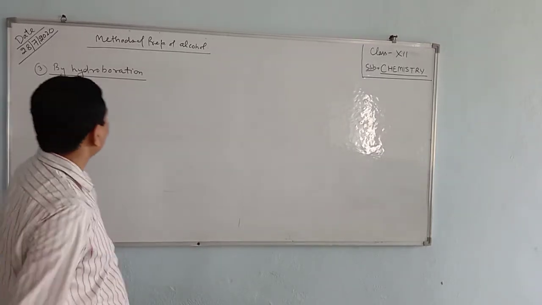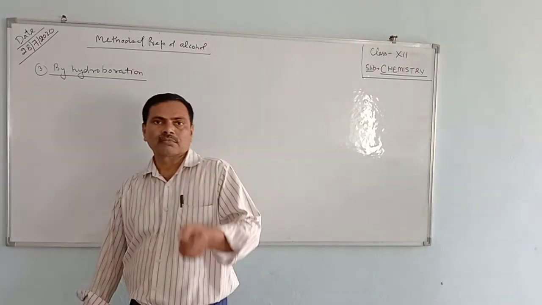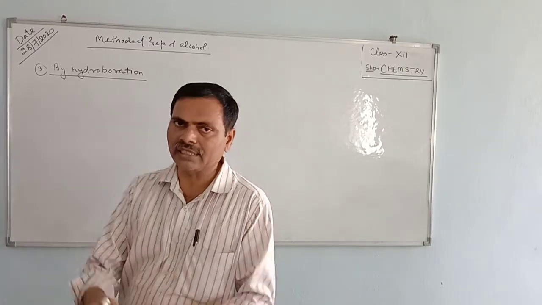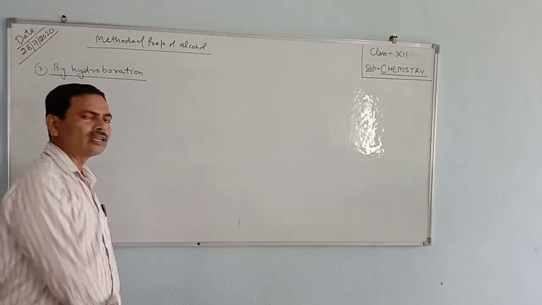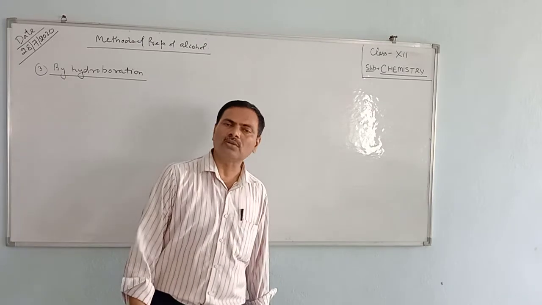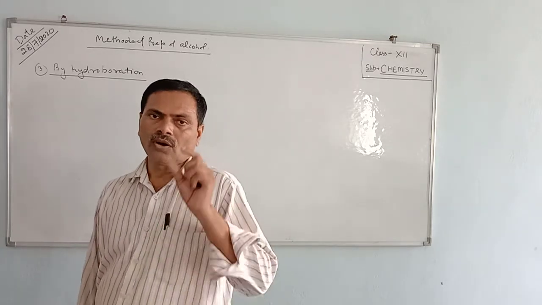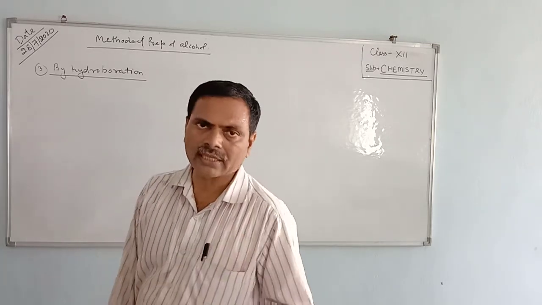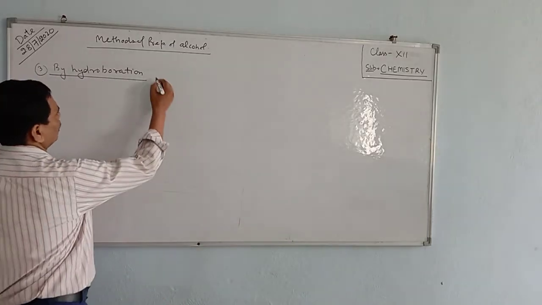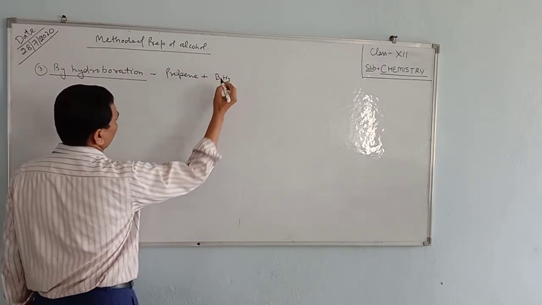Next method is by the hydroboration of alkene. By the hydroboration of alkene, all the terminal alkenes can be converted into alcohols. For example, when propene is treated with diborane, this is borane,